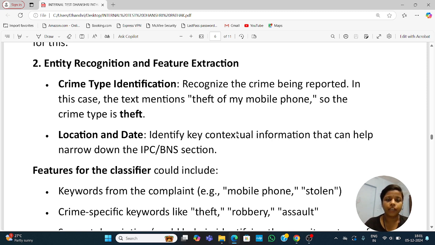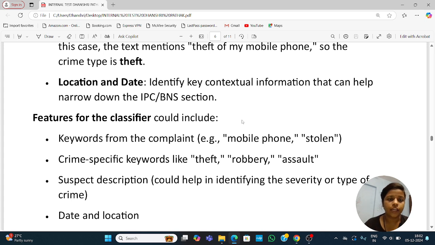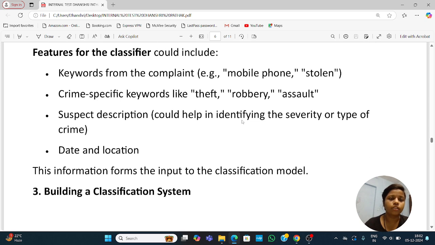Crime type identification. Recognize the crime being reported. In this case, the text mentions theft of my mobile phone, so the crime type is theft. Location and date. Identify key textual information that can help narrow down the IPC BNS section. The features for the classifier could include keywords from the complaint, example: mobile phone stolen.